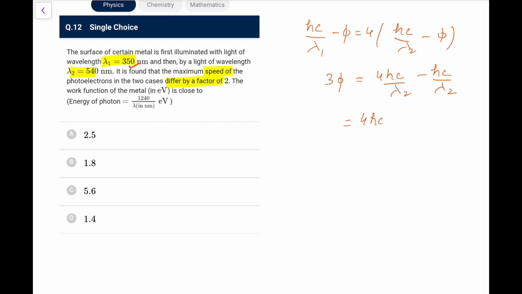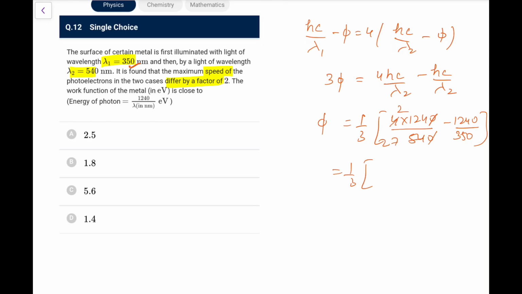So 4 hc, take it as common, or let me solve it whichever way I wish. Let's say phi is 1 by 3 of 4 hc, that is 4 into 1240 upon lambda 2, which is 540, minus 1240 upon 350. If I do this, this comes out as 54 upon 124. This is 2, this is 27.